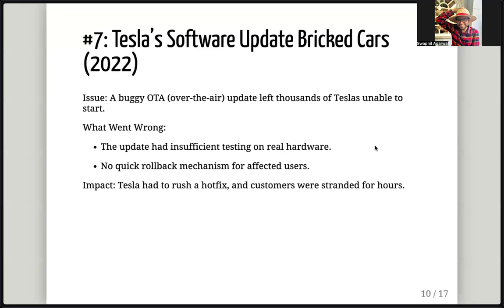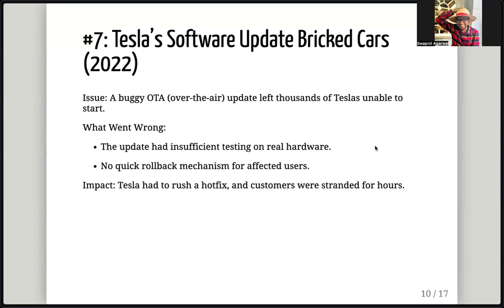Tesla's software update bricked cars. If you have been following Elon Musk, or if you've been following electric vehicles, you might have heard of Tesla. The hardware, of course, is sort of similar. It runs on electric cells. That's the difference between a Tesla and a normal car. It runs on electricity, but it also has software which is almost like the OS in your mobile, which gets updates over the air. Just like your phone gets an update, the next version's update, the car also gets an update over the air.